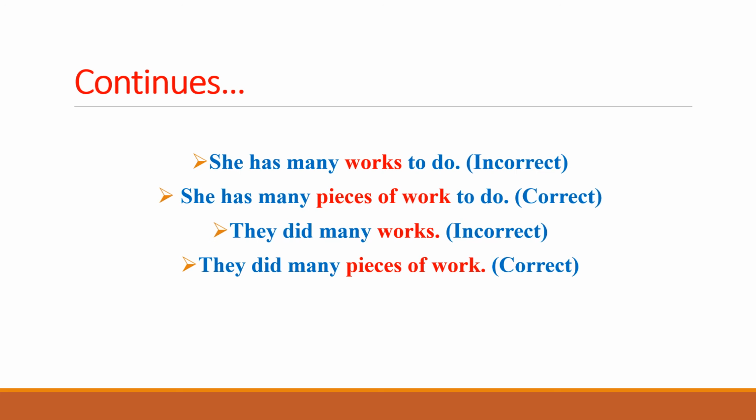Similarly, the last example, they did many works, is incorrect because the plural has been made directly by adding s, which is incorrect. As earlier mentioned, we cannot make the plural of work and advice with s. Rather, we have to use pieces of. That makes the plural form. So they did many works is incorrect, whereas they did many pieces of work is the correct sentence. That's what we need to do for this sentence as well.